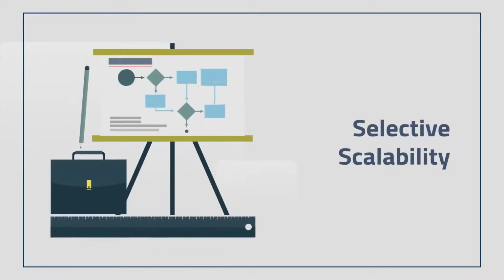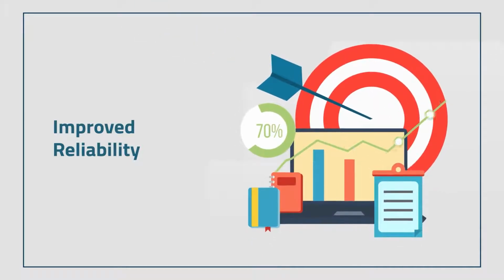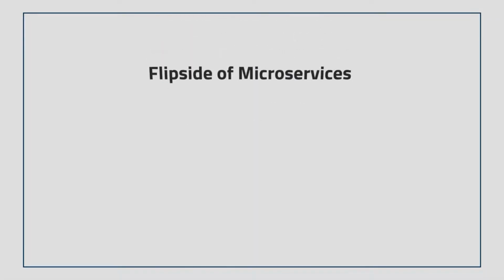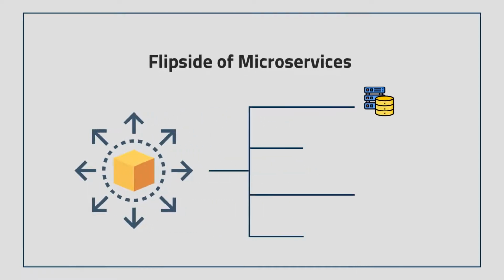Selective scalability. Microservices is an appropriate choice when you want to select and extend only high-usage modules instead of scaling the entire application. Improved reliability. Microservices is a highly reliable and resilient choice, thanks to its divided structure. That means when a specific module in the application crashes, it doesn't necessarily affect the rest of the application. On the flip side, you must keep in mind that opting for microservices might increase your overheads to manage multiple databases, demand extensive expertise, stricter interface, and enhanced security.